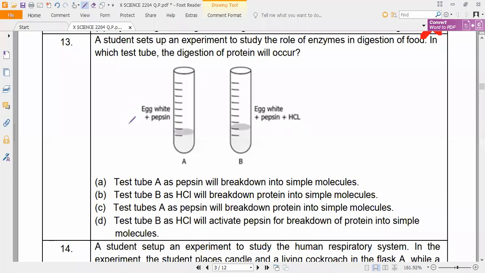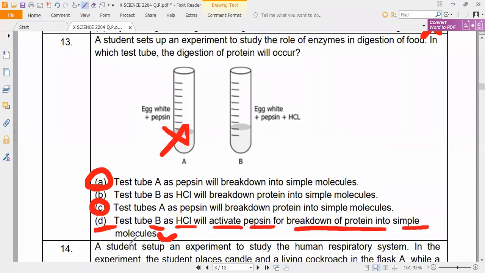Test tube A is wrong. So as we know, test tube A is wrong means A and C options we can eliminate. Yes or no? Yes, sir. Next, B or D, you can check it now. Option D. Why option D? Because as we know, test tube B, as HCl will act on pepsin for breakdown of protein into simple molecules.